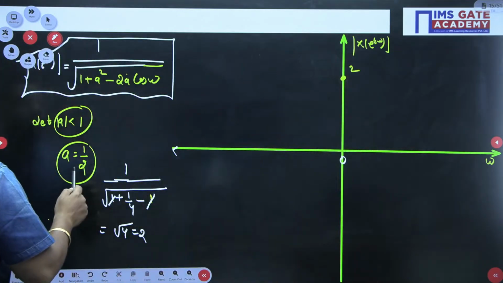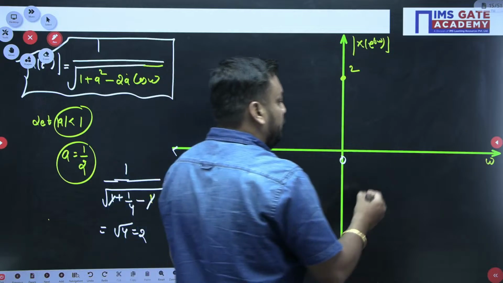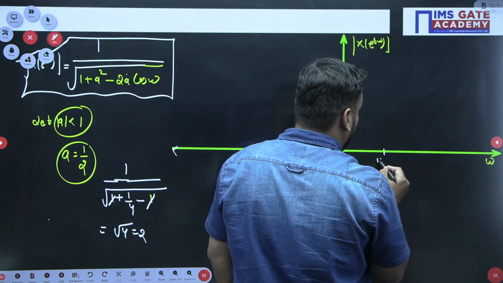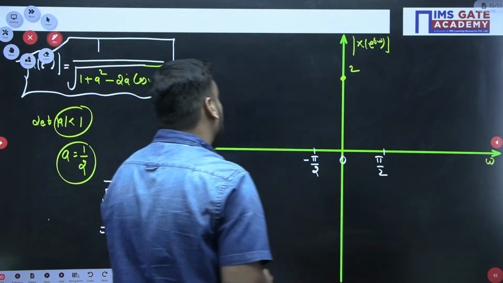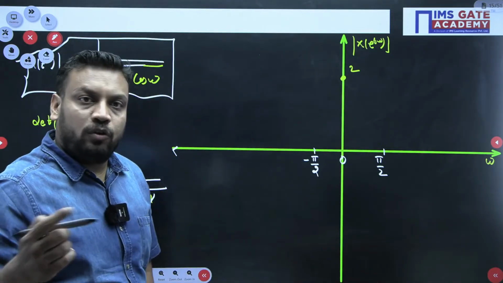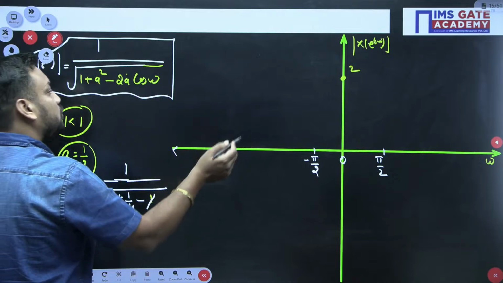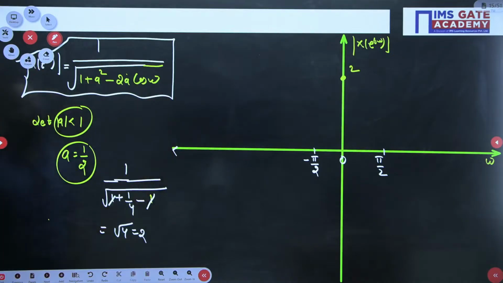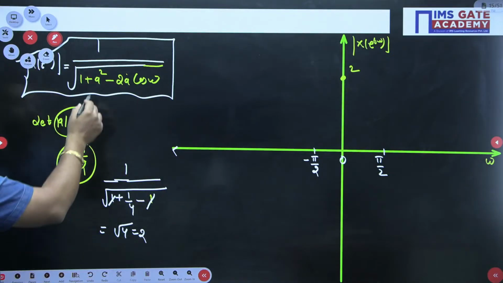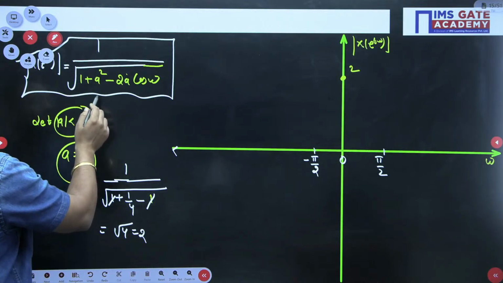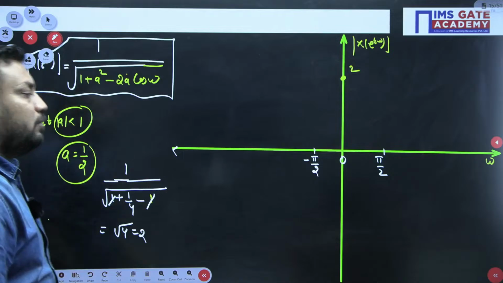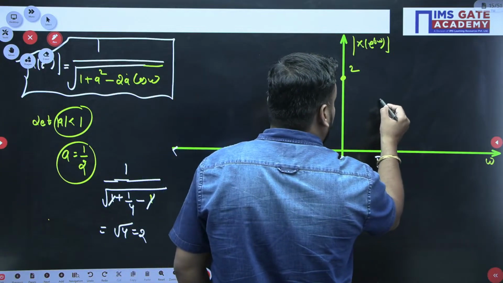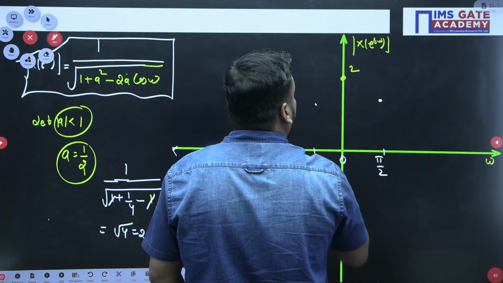And don't you think if you increase the value of omega, suppose I take omega as pi by 2 or minus pi by 2. We know that cos of minus theta is also cos theta. So cos pi by 2 is 0, and cos minus pi by 2 is also 0. And with a equal to half, it will be 1 plus 1 by 4, so it will be 5 by 4. So it will be root 4 by root 5. Of course, it will be less than 2.